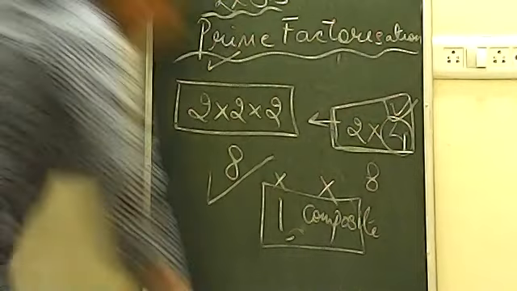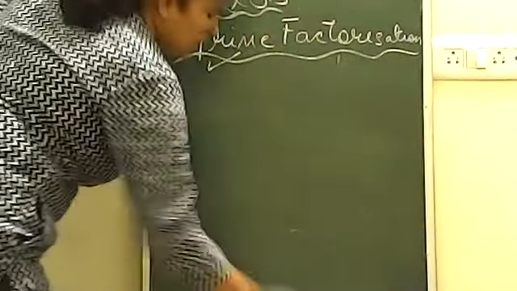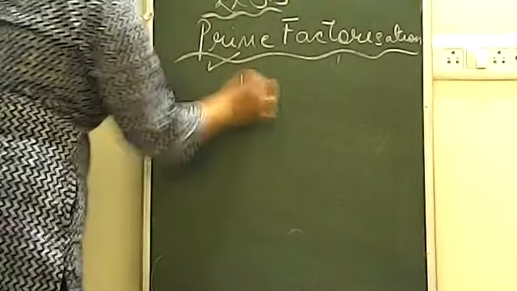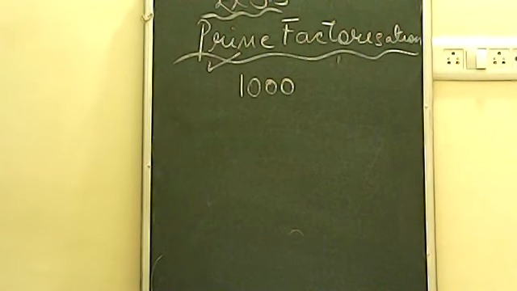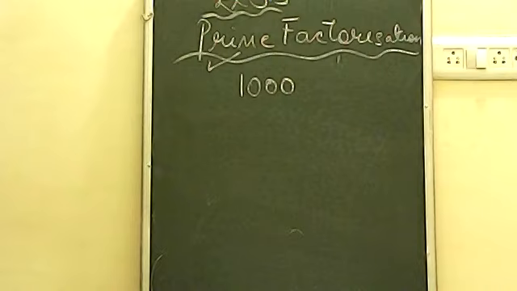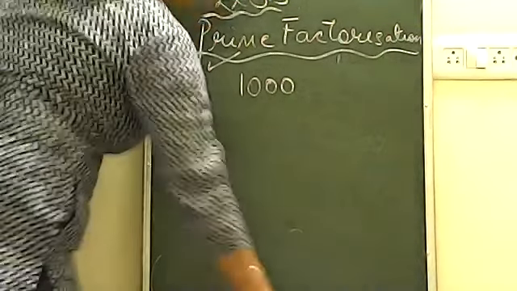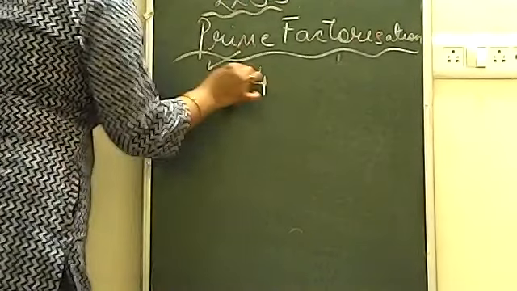Now let's try to understand how we do prime factorization. For example, suppose I give you a number 1000 and I tell you to do prime factorization of 1000. So let's see how we do it. Now before 1000, let us take a smaller number so that you can understand it more clearly. Suppose I give you a number 64.